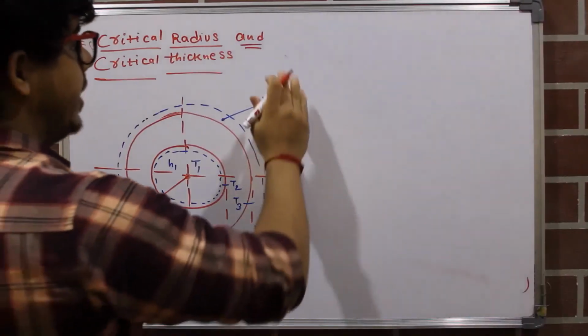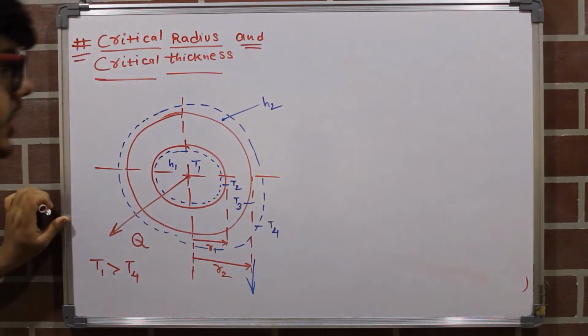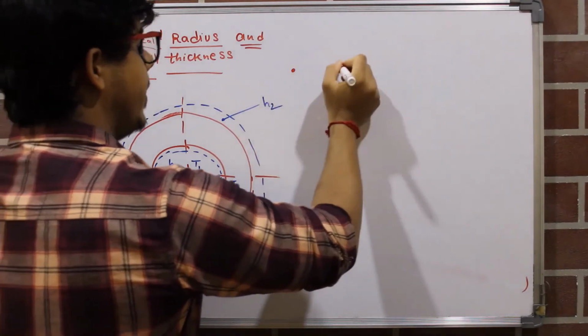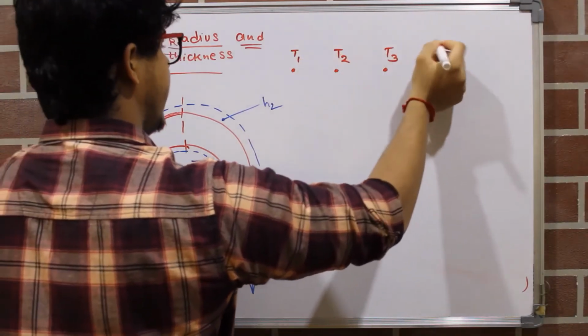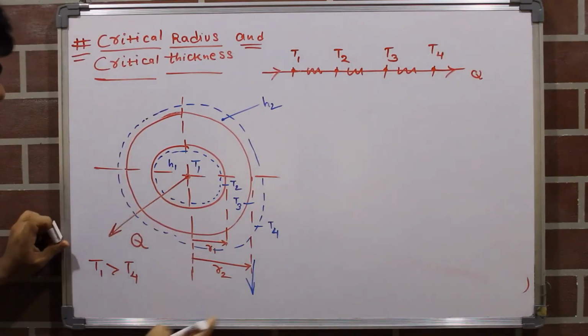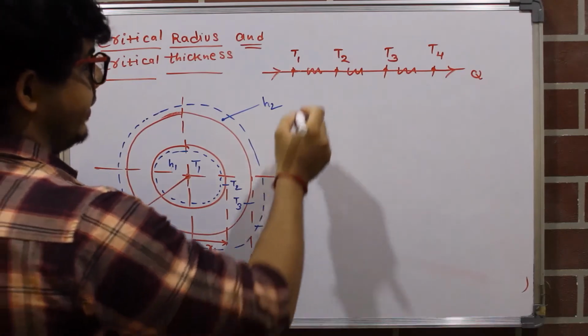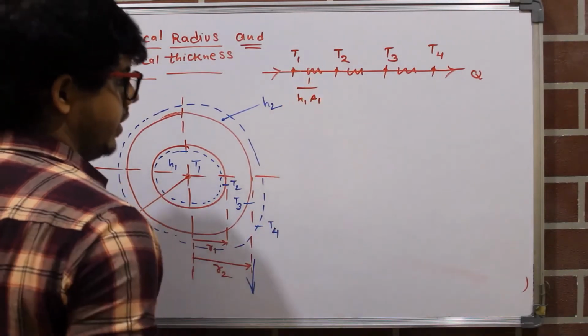At first we will draw the thermal circuit. We have 4 temperatures, so we make 4 points: T1, T2, T3 and T4. From T1 to T2 we get the convective resistance, 1 upon h1 into A1.